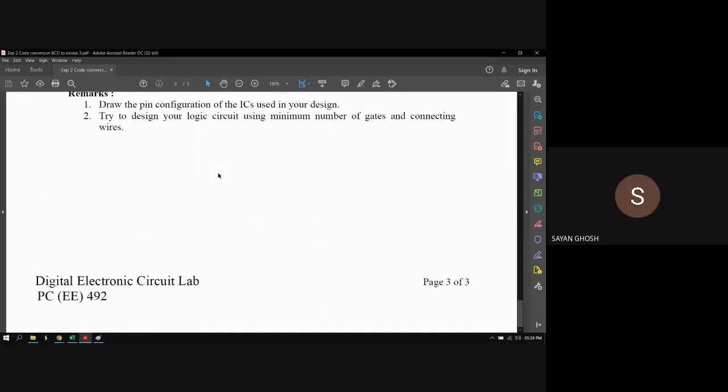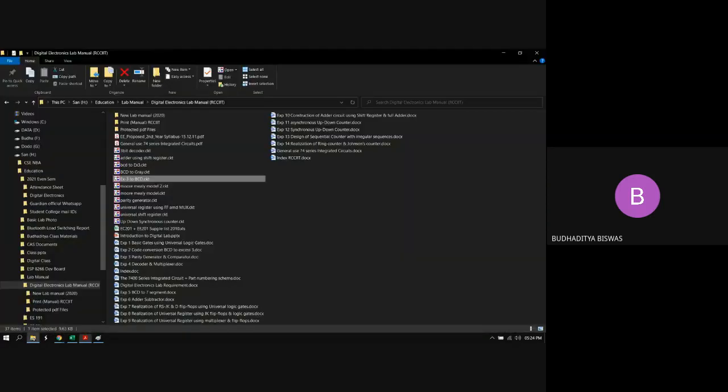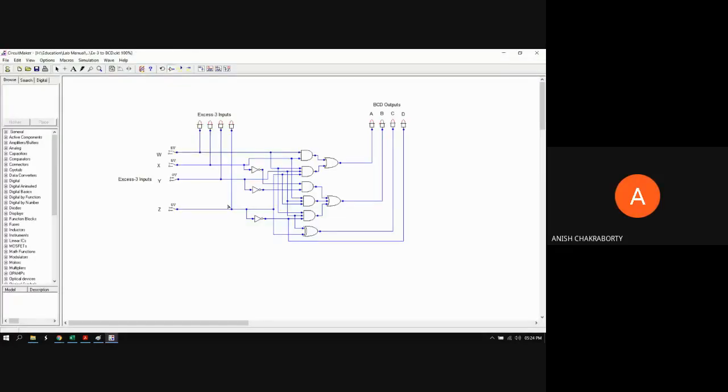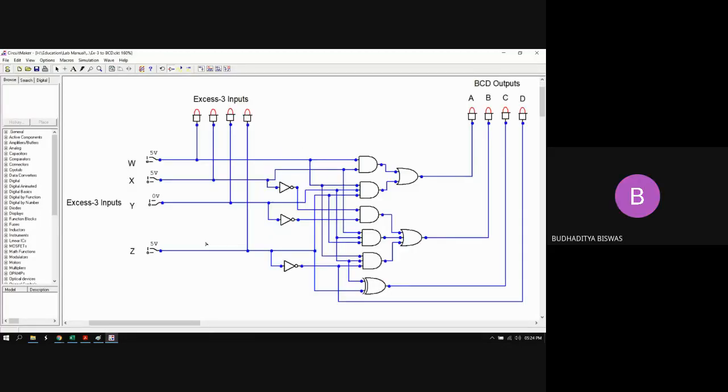Yes, sir. Now, for your practice, I can give you one suggestion: you can do a code converter circuit for BCD to Gray. So this BCD to Gray or Gray to BCD is a great code converter circuit. The last one, XS3 to BCD, this one. Yes sir, this one. This is the XS3 to BCD.